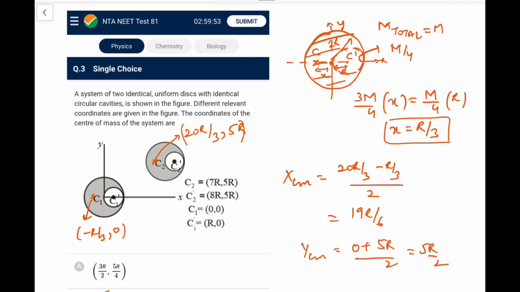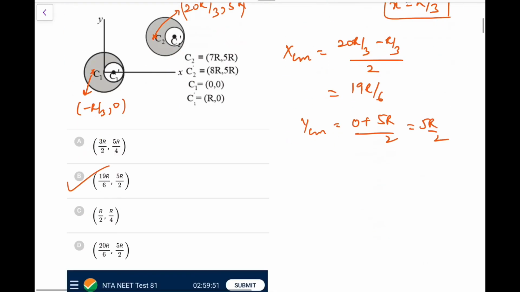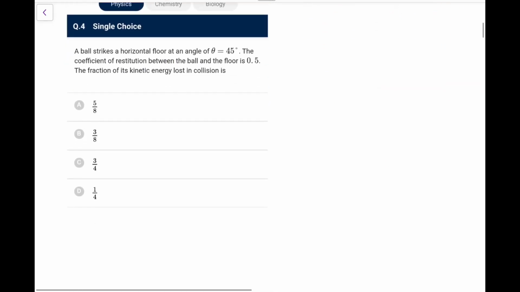So just remember, for a standard R case, that r by 6 result usually people remember, so you could directly do it. Next, a ball strikes a floor at an angle of 45 degrees, the coefficient of restitution is 0.5. The fraction of kinetic energy that is lost in the collision is, okay.